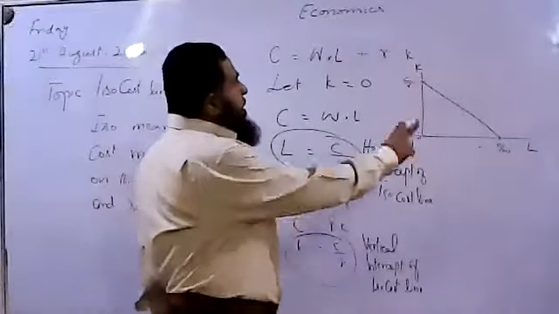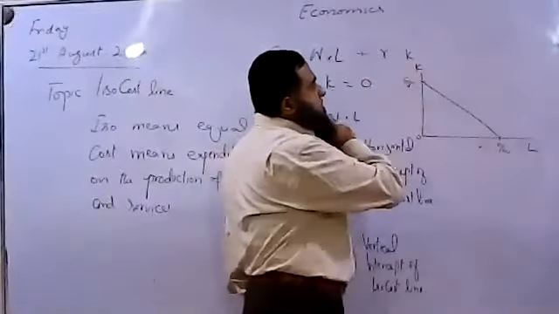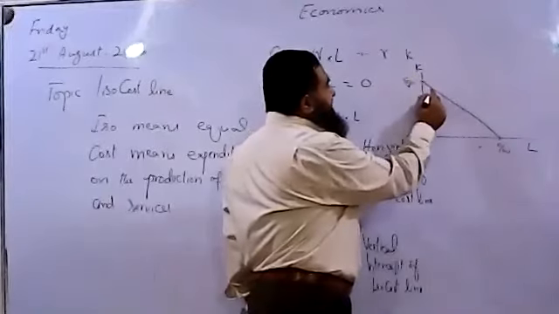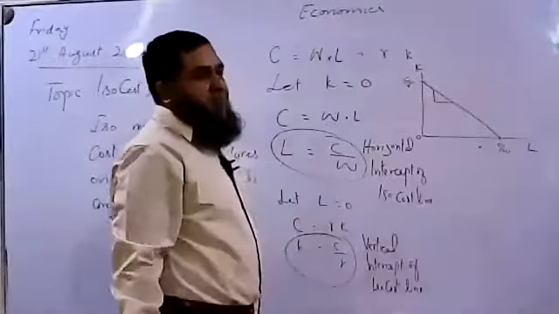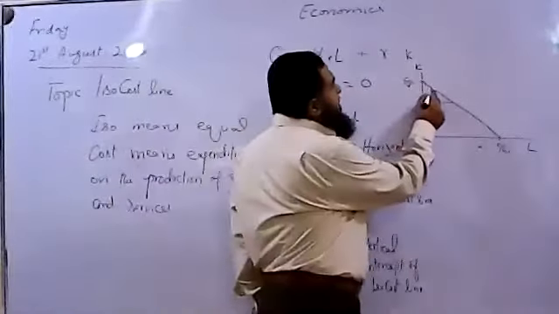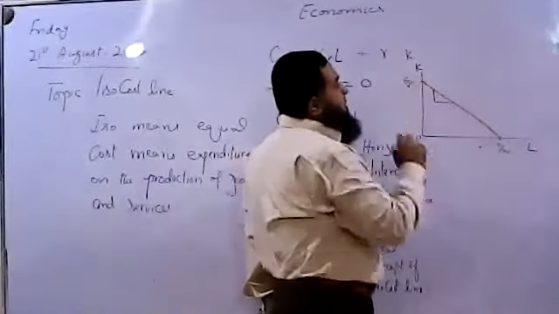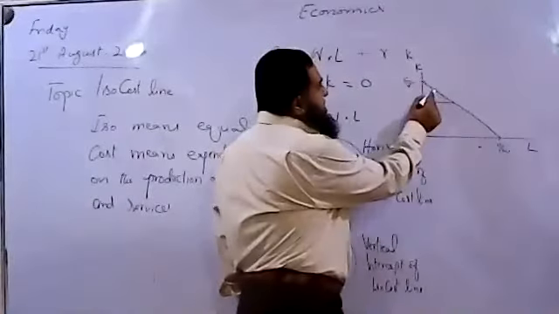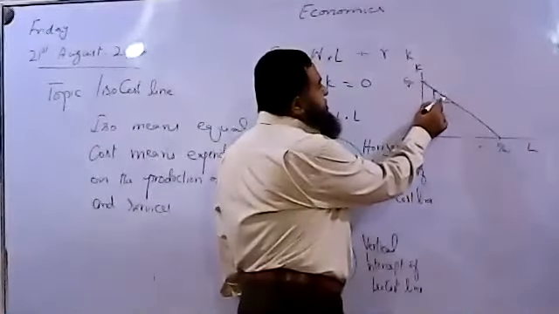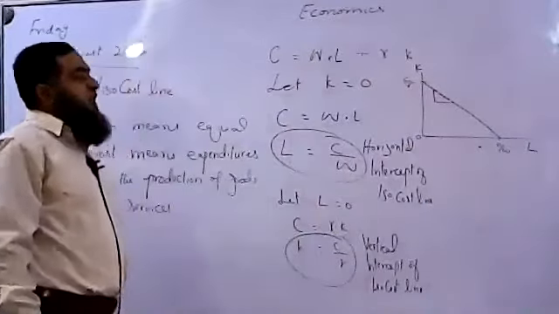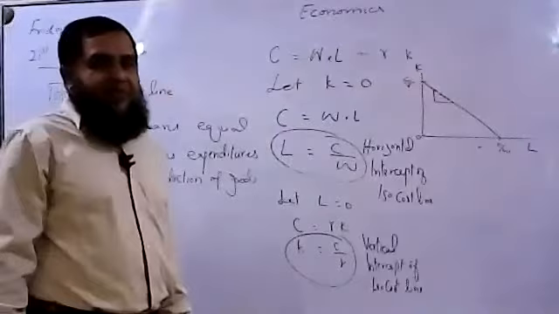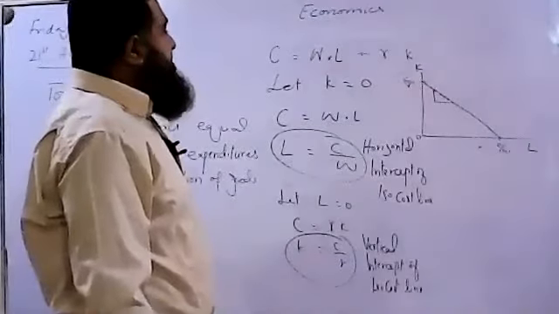If we are employing all capital, this will be the cost. And if we are decreasing capital to increase labor, what is happening? We will be moving from this point to this point. This is the movement. This is the rate of change, or the gradient or slope of this line. It is downward sloping, negatively sloped.